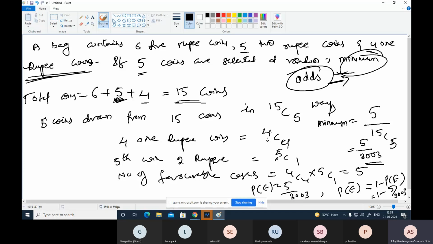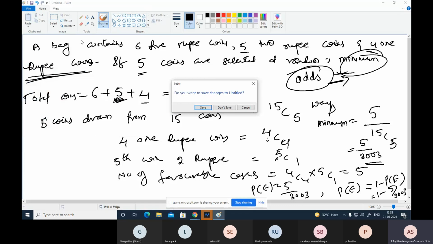For minimum, first choose all 1 rupee, so 4 1-rupees and 5. For odds, P of E complement, that means failure occurrence, equals 1 minus success one. This type of problem is asking questions.